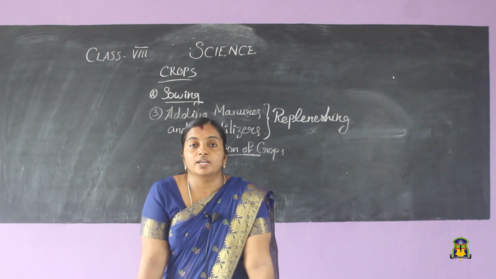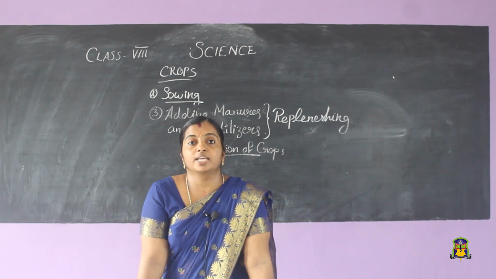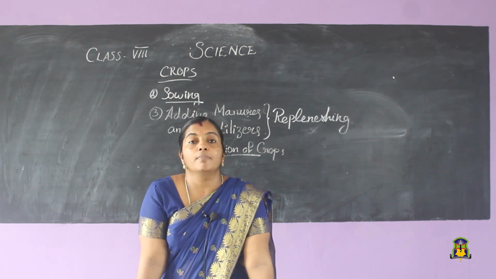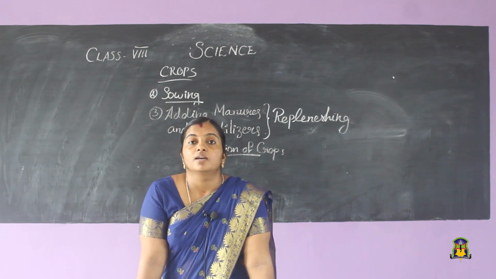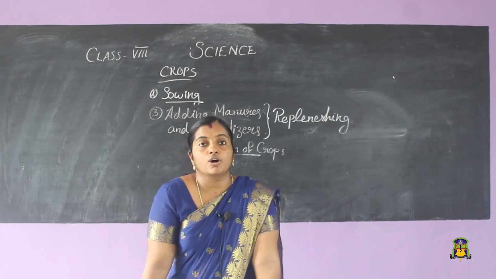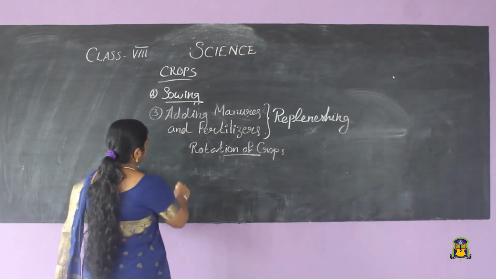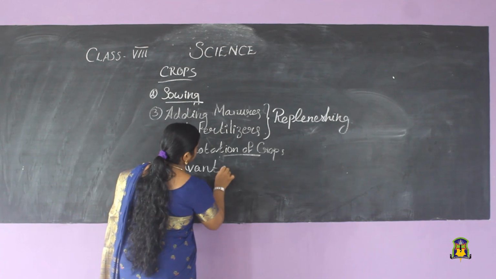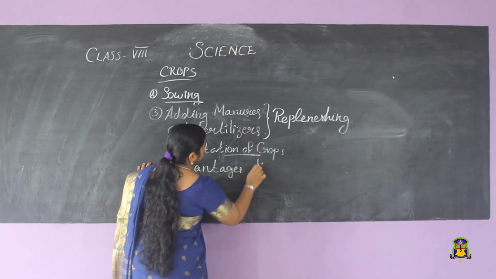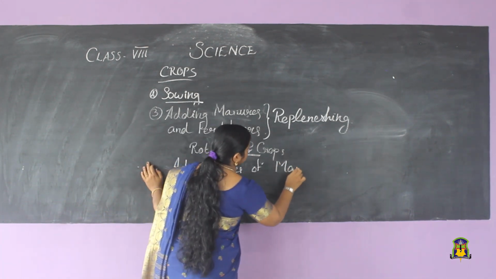Then also adding manure helps the growth of microorganisms. The microorganisms can survive easily because manures are natural, while adding fertilizers may damage the existence of microorganisms. So these are the advantages of manures. Which are they?